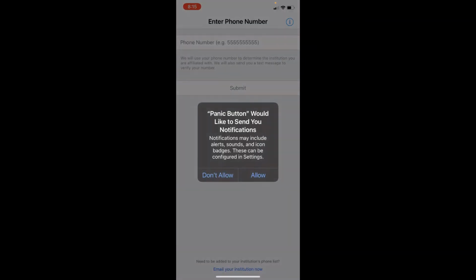So now when it opens up, you're going to be presented with some questions. This stage is very important to follow and make sure you set your settings correctly, or the app will not work correctly and you will not have notifications that you should be receiving or sending out in the proper way. So the first thing you're going to see is it's going to ask you about setting up notifications. You want to allow notifications to be received to your device. So we'll set allow.